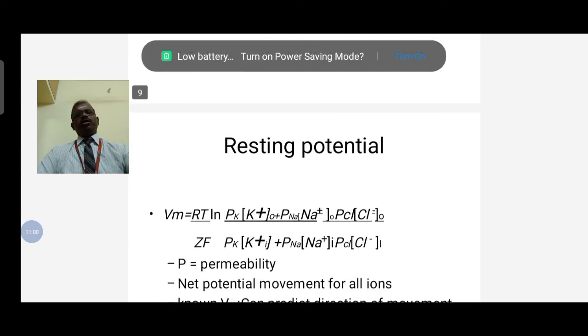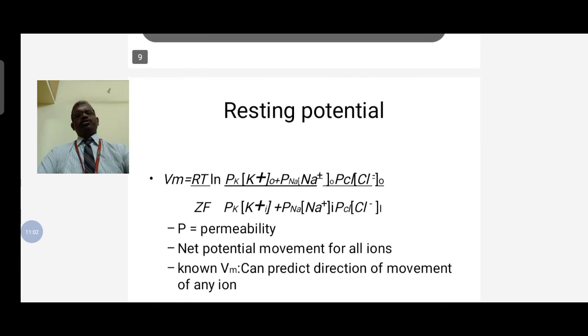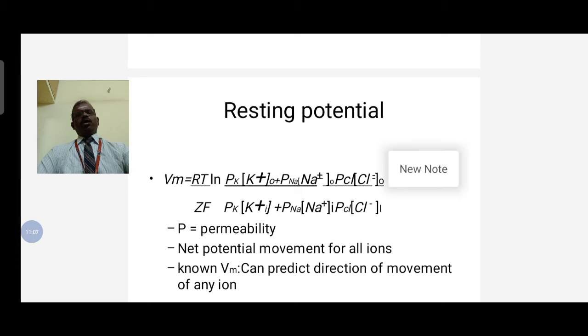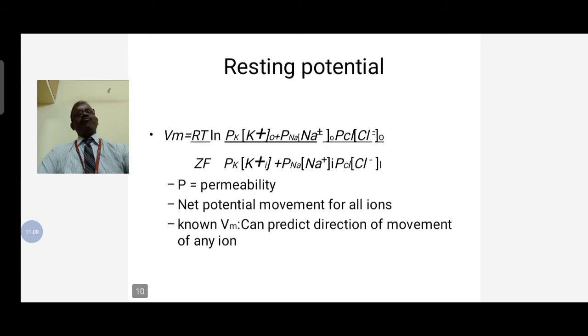Next, what are the characteristics of resting potential? It can be derived by the Boltzmann equation.